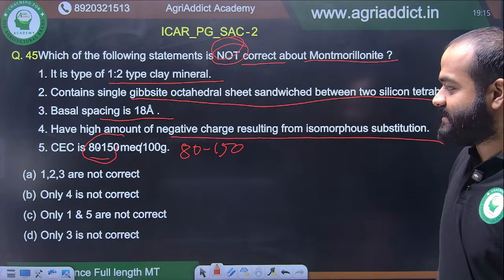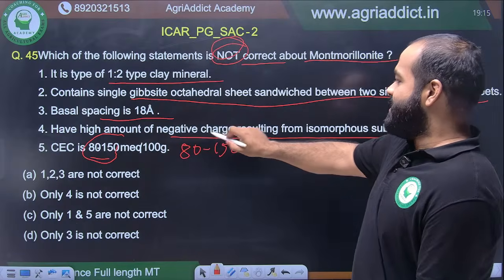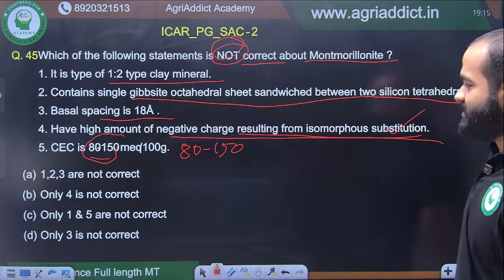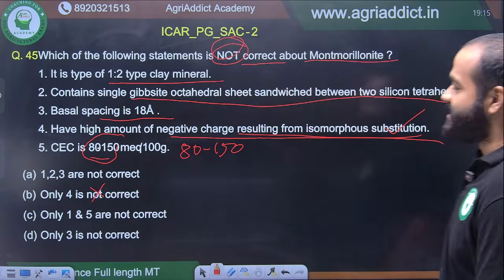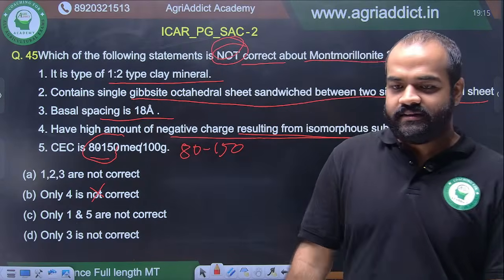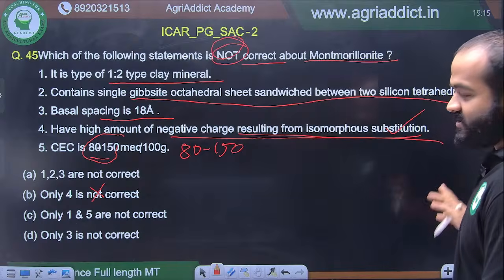First let us eliminate, remove what is correct, right? Have high amount of negative charge resulting from isomorphous substitution. This is very correct. So remove the option where 4 is present, we could eliminate one option, okay? Basal spacing is 18 angstrom. You might think this is not correct, but actually it is. I have the source, I will show you.